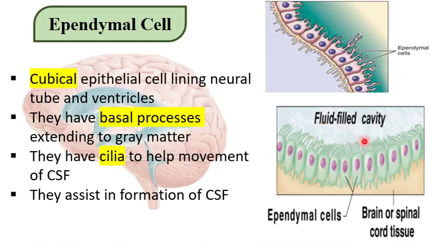So, roughly, ependymal cell, a type of neuroglial cell, cubical in shape, has cilia from above to help in the movement and the formation of CSF, and has a basal process that extends to the gray matter. This cell lines the neural tube and the ventricles.